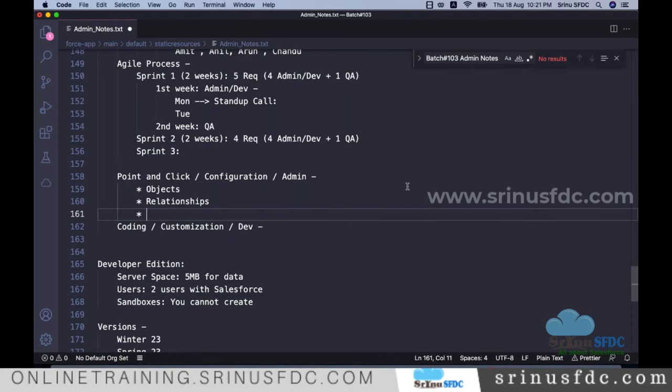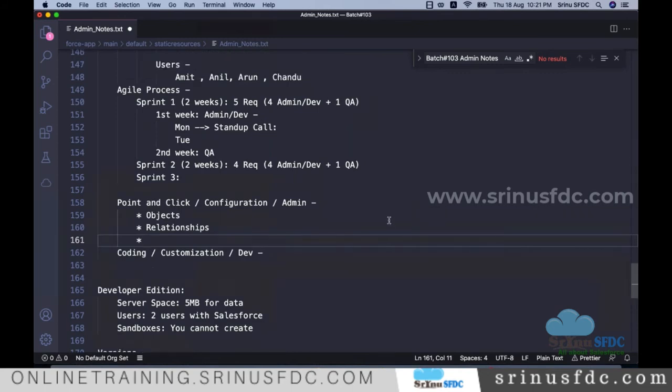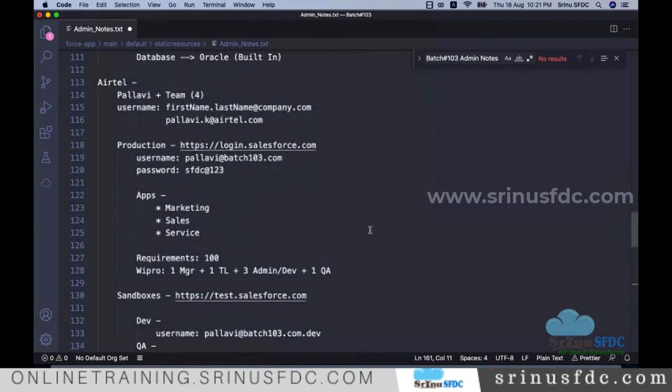So when there are many users, right? So this Airtel company, Pallavi is one of the primary users, and she's going to create 4 users. In real production, there can be, let's say, 500 users going to use the Salesforce CRM. 500 users, they log into the same Salesforce account.